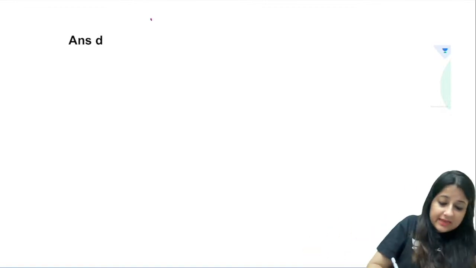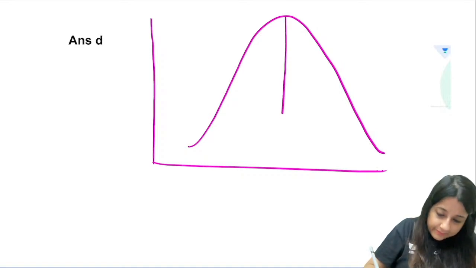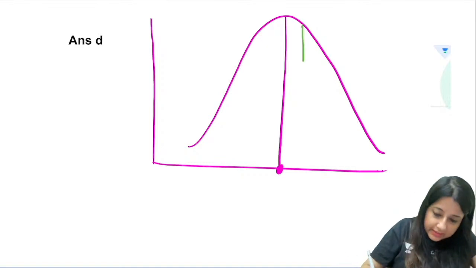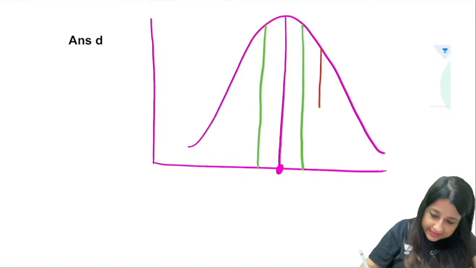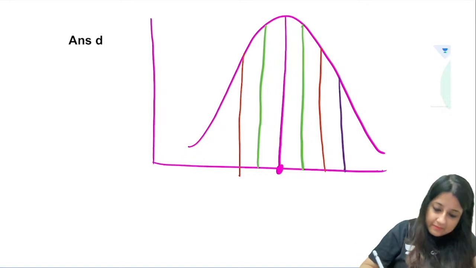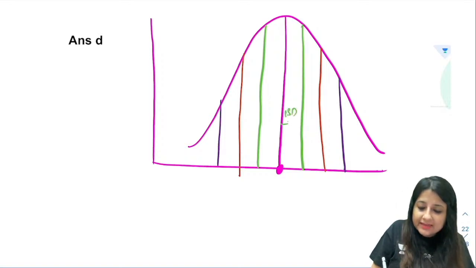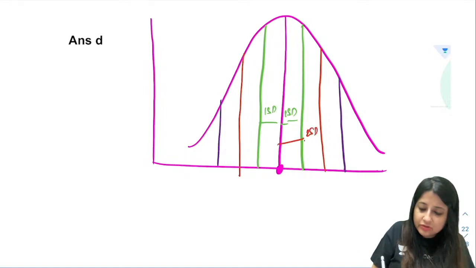इसमें एक और question आता है that for a normal distribution curve, we'll just revise it. Mean is equal to median is equal to mode. Now suppose I drop a green line here, a red line here, and a purple line here. So the green line is cutting my base at a distance of 1 SD on either side, the red line at a distance of 2 SD on either side, and the purple line at a distance of 3 SD.